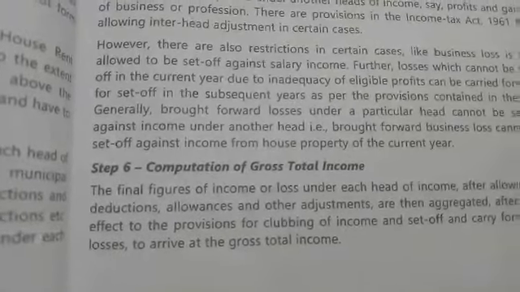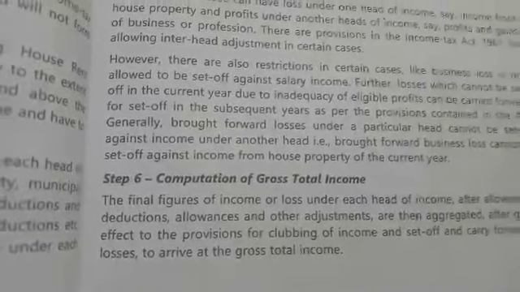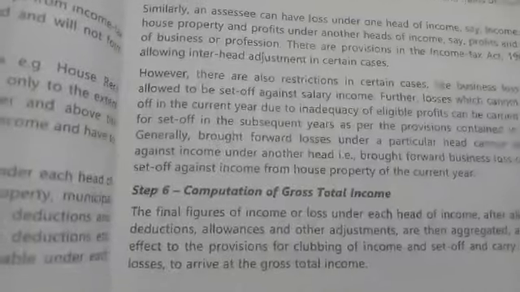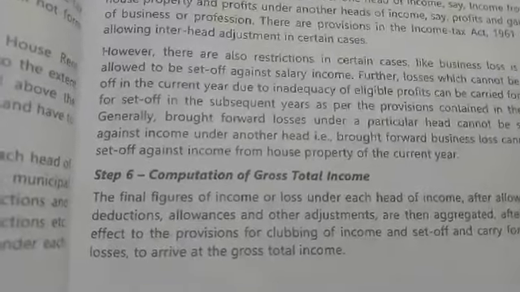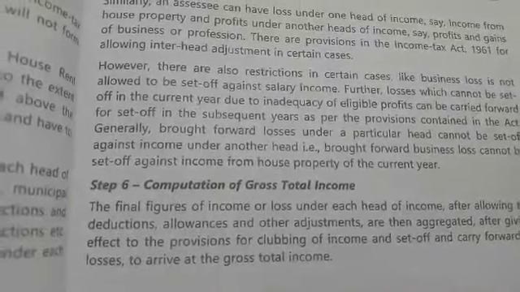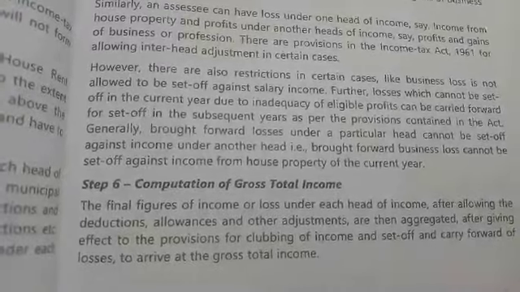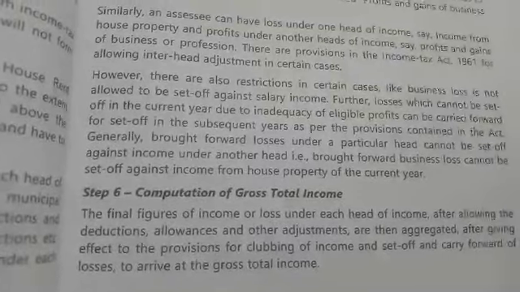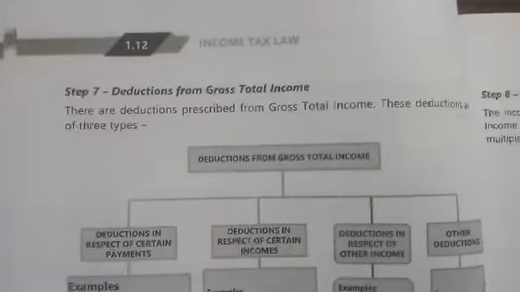Next is computation of the gross total income. After calculating the income from each head and clubbing the income of spouses, and if any, set off the losses or carry forward losses, then we'll compute the gross total income. Final figures of all the heads of income will be aggregated, then we'll arrive at the gross total income. So we can deduct some amounts from the gross total income.